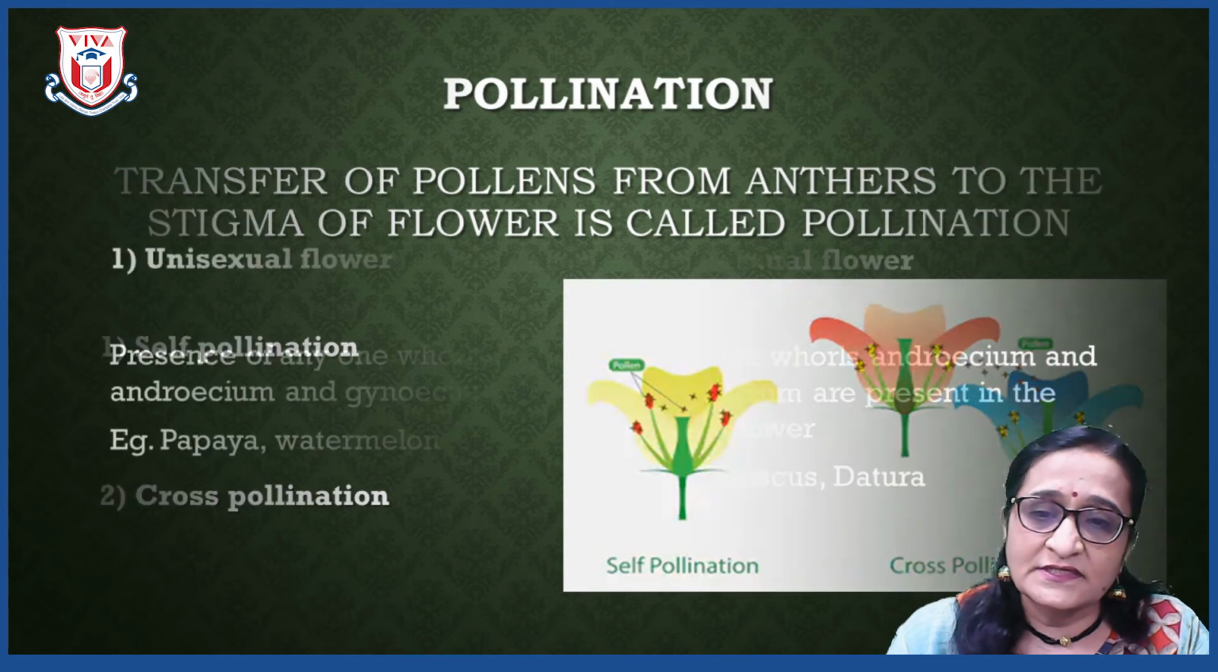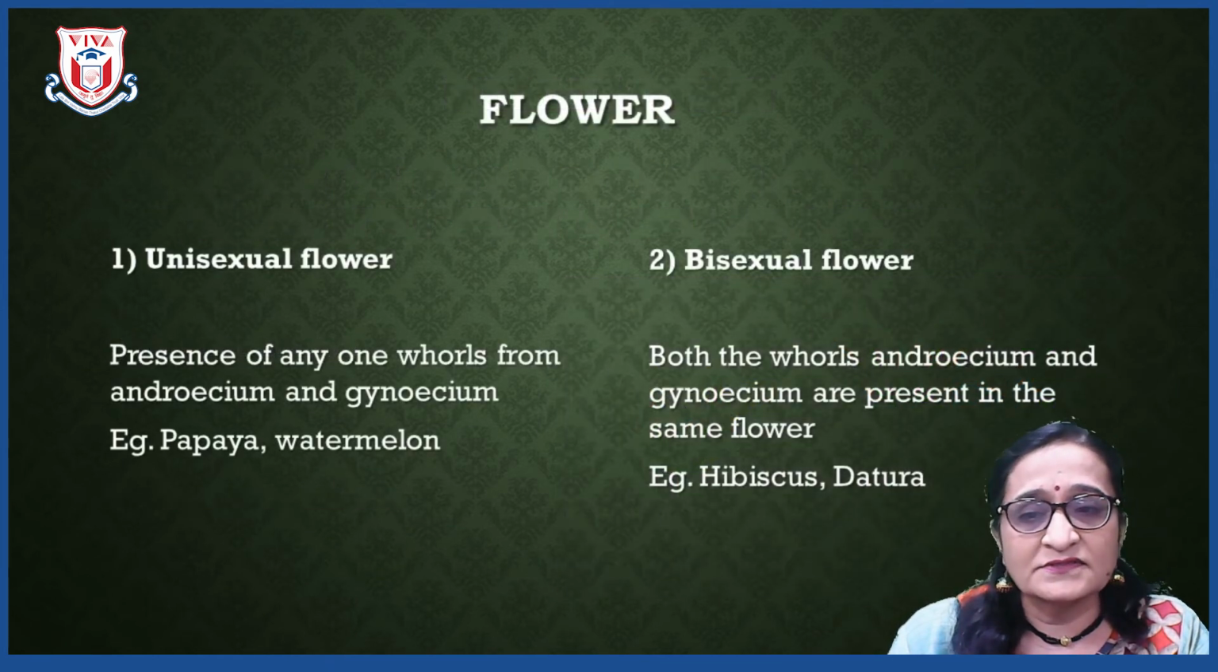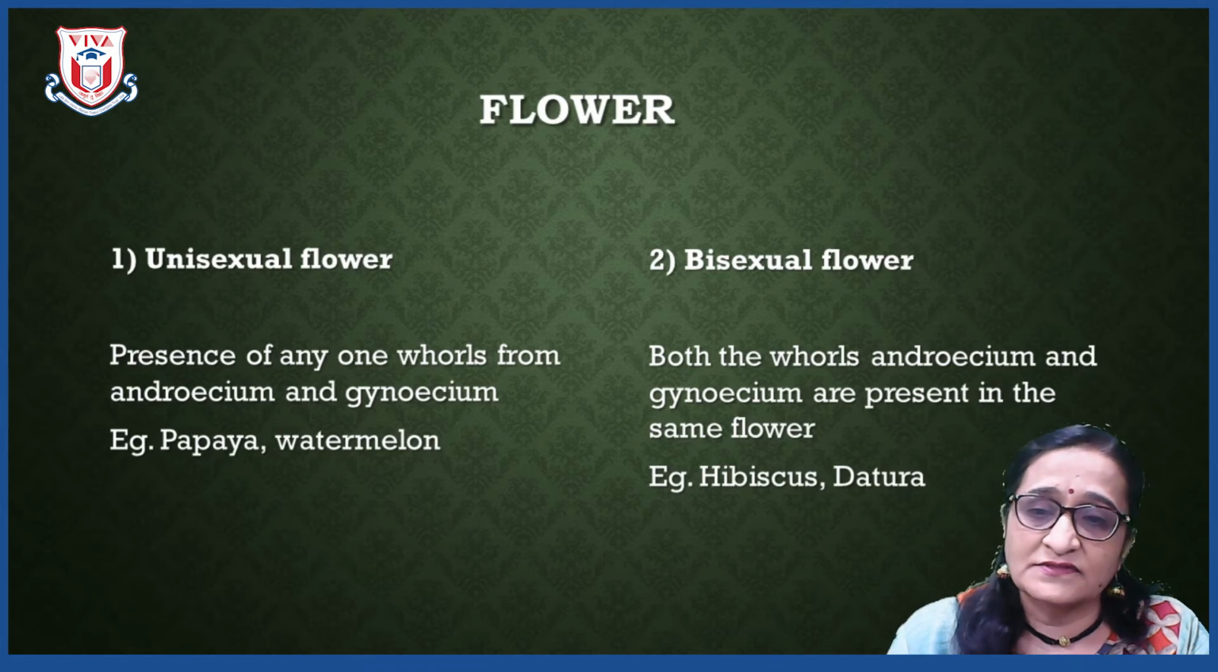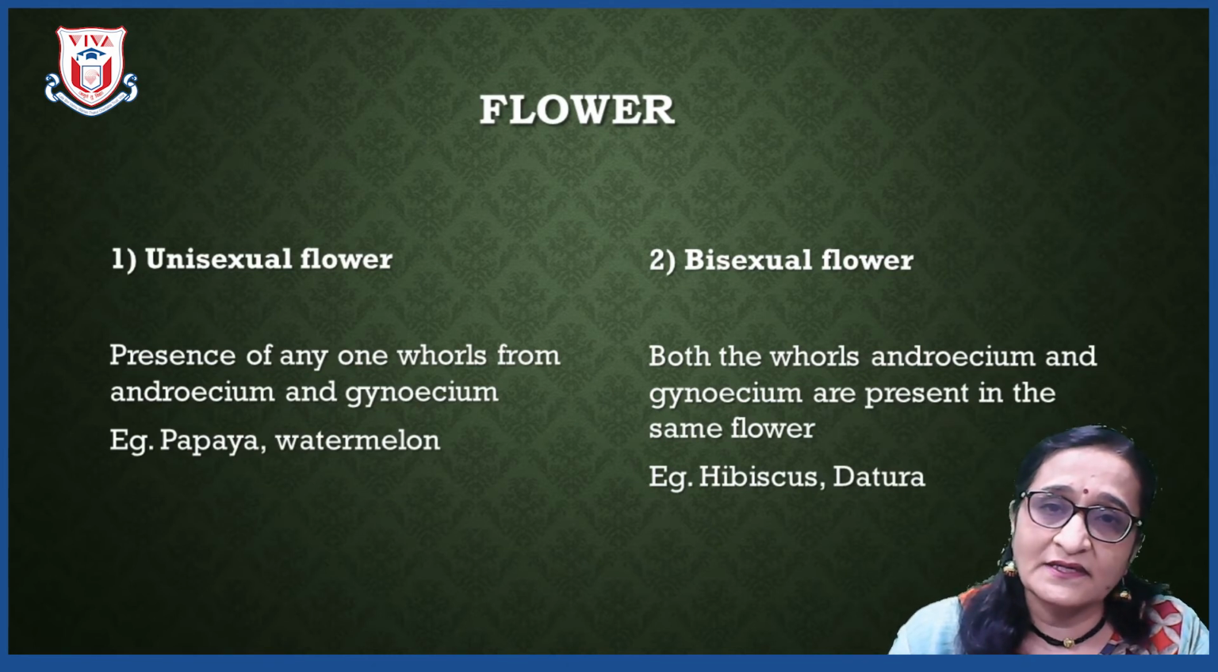Now, there are 2 types of flowers we can see: unisexual flowers and bisexual flowers. What does unisexual flower mean? In this, only a single whorl is present, either only androecium or only gynoecium.